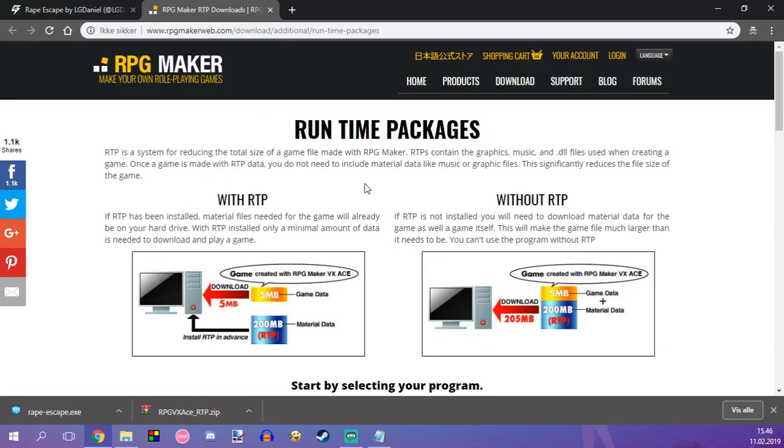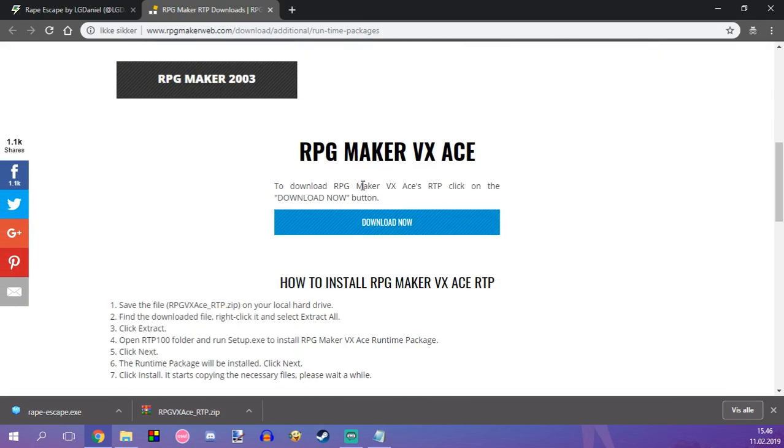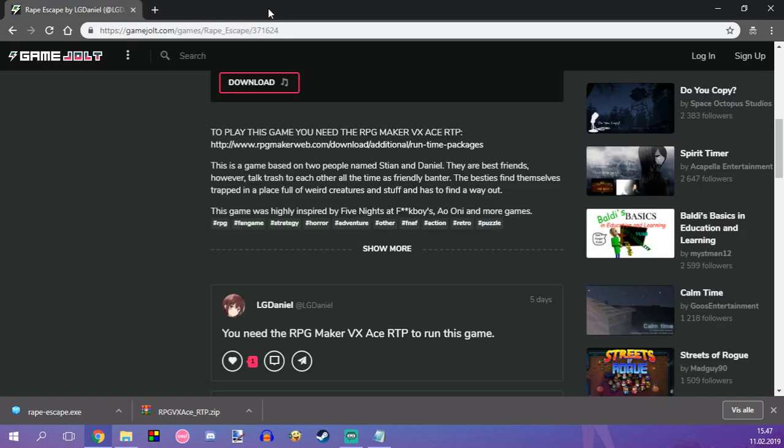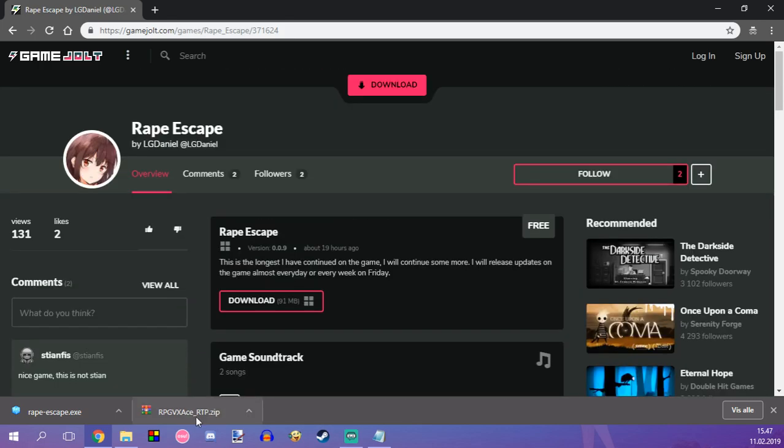And you can scroll down when you have loaded the website, and here's a download button for the RTP. That's really important. You need that to run the game, so just click on it. I have it here. Alright, so when you have downloaded the stuff you need, just open the setup file for Rape Escape first.